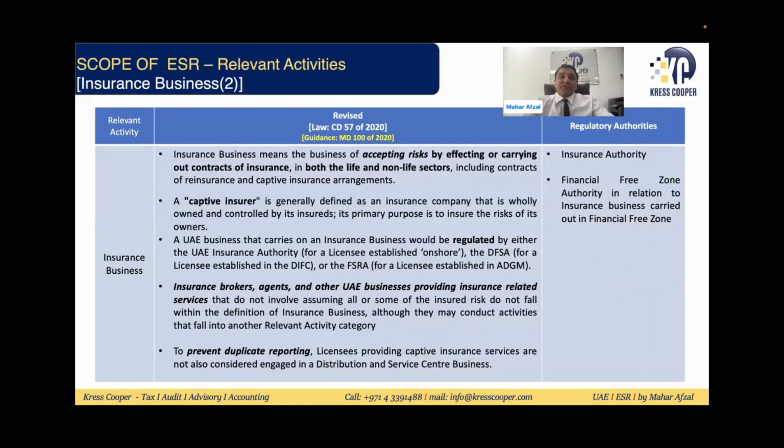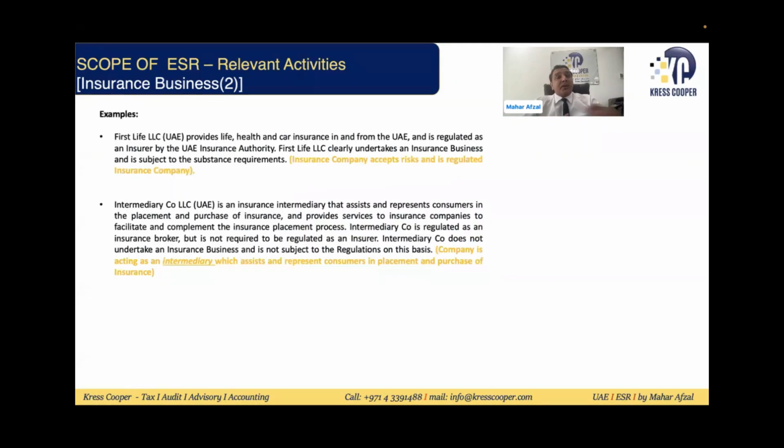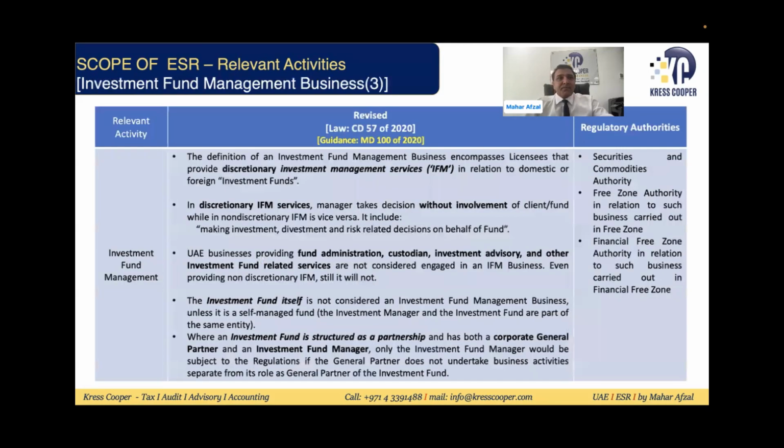But if the insurance company itself is accepting risk by effecting or carrying out contracts of insurance, it will be subject to ESR. These are 2 examples that were taken from the guide given by the FTA. An insurance company accepting risk, a regulated insurance company, yes, it will be subject to ESR. In the second case, the insurance company is acting as an intermediary. We have just discussed that based upon this activity, it will not be assumed that the insurance company or middleman is conducting a relevant activity.